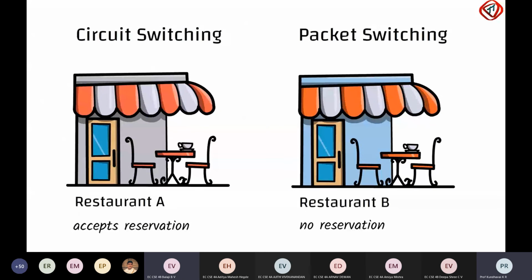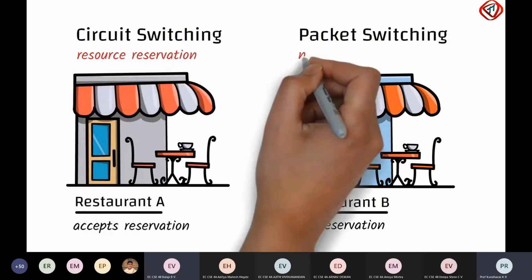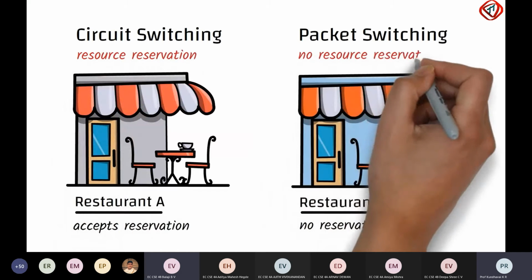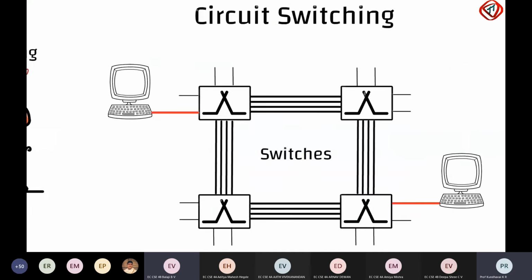So, when I arrive at the restaurant, I may have to wait in queues before I can be seated. Circuit switching is analogous to restaurant A, which accepts reservations. On the other hand, packet switching is analogous to restaurant B, which does not accept reservations. That is, in circuit switching, resources are reserved for the communication session. On the other hand, resources are not reserved in packet switching. Having packet switching already discussed in the earlier video, let us focus on circuit switching.